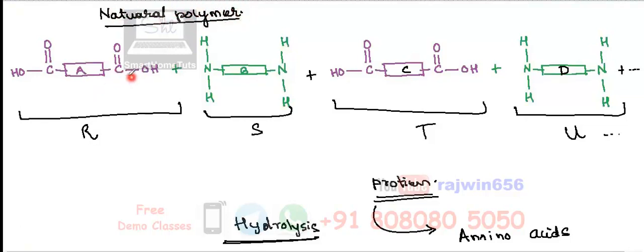Of course, over here also, because the process is going to be the same, OH is gone from here, H is gone from here, water will be lost. Again, it is going to produce CONH, that is amide linkage. All those things will be the same as we have discussed in case of man-made or artificial polymer. We just take down that natural polymer, and then we will take other examples.